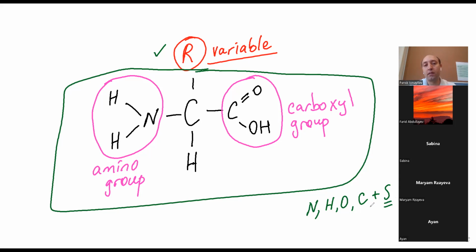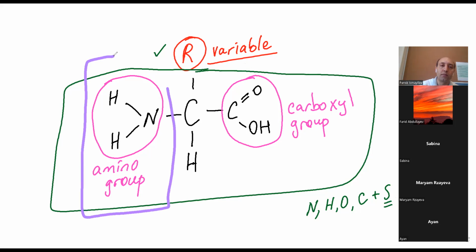Okay, so what happens, guys? Liver receives this amino acid. And as I said, when there is more amino acid than the body needs, liver will make this reaction, this process. Liver separates this nitrogen containing part, this part, and changes it into ammonia, NH3. Guys, you know ammonia is written as NH3. From chemistry, probably you learned.